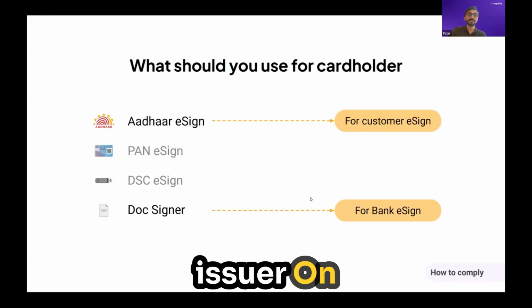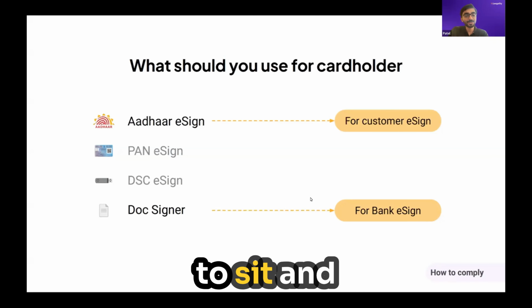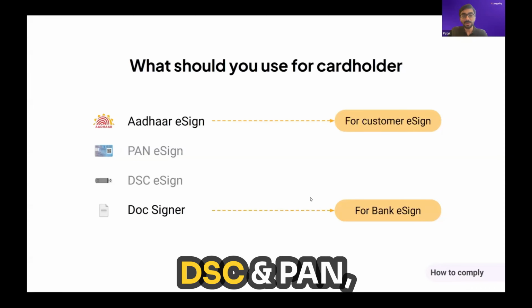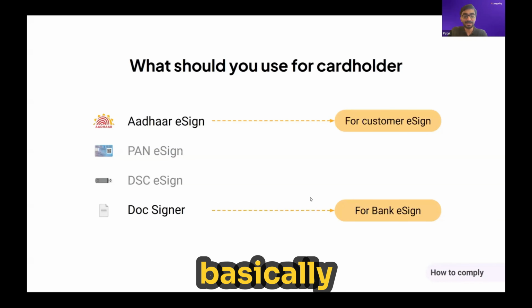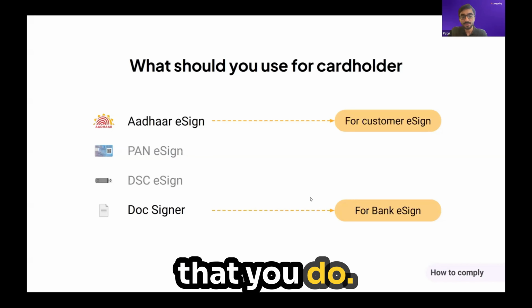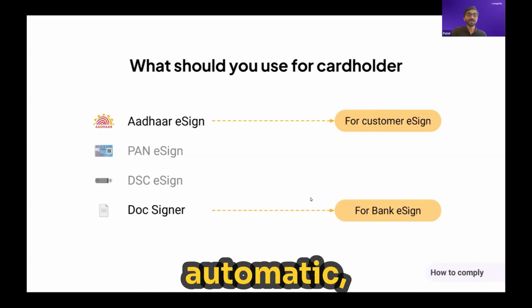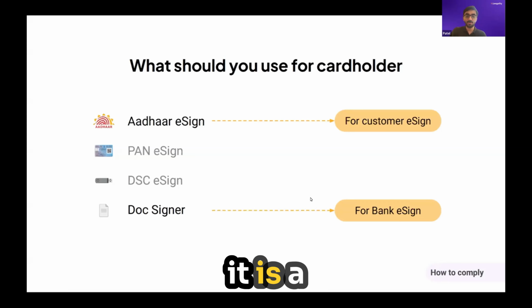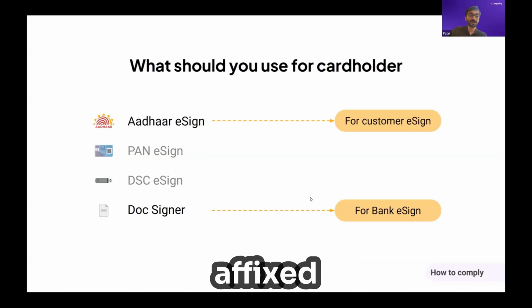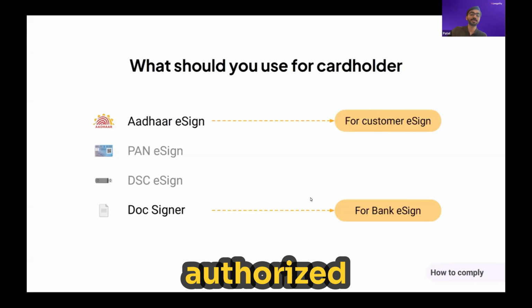For the card issuer, on the other hand, Aadhaar eSign is very impractical, because your signatory is not going to sit and do one Aadhaar eSign every few minutes for every application that comes in. Same with DSC and PAN. Aadhaar eSign, DSC, PAN, they are basically eSigns. You can do one eSign per transaction that you do. Instead, doc signer, which we said you can't use for card holder because it's automatic, can be used here. It's great here, because it is a company sign issued to your company. It's an automated sign, so it gets automatically affixed after the card holder has signed. There is no manual involvement needed of your authorized signatory.